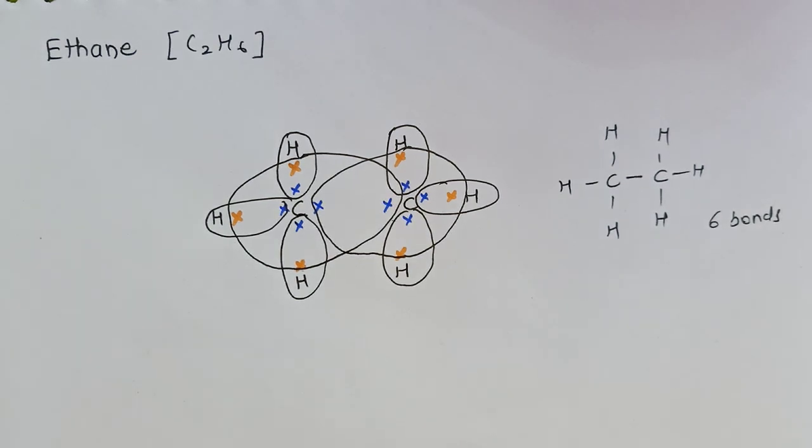So this is how you have to draw the dot structures for various compounds, especially the covalent compounds. We have to remember basic rules that hydrogen has to complete its duplet and the other element has to complete its octet. And the second rule we have to remember is that we are considering only the outermost shell electrons for drawing these structures, and these outermost shell electrons will be represented with the help of a cross.